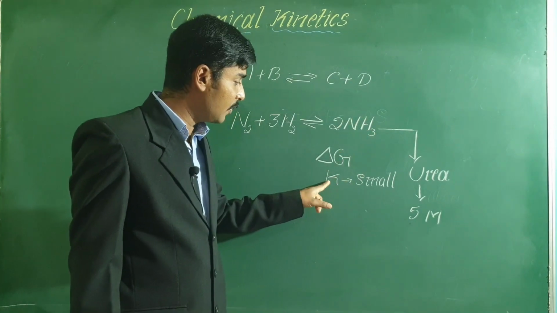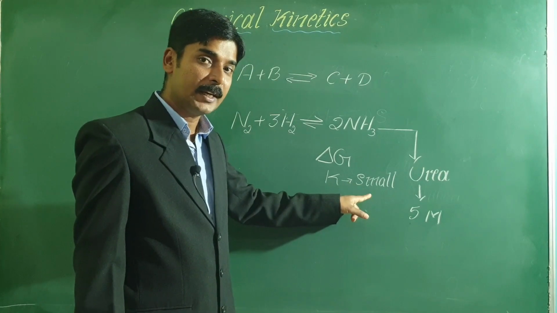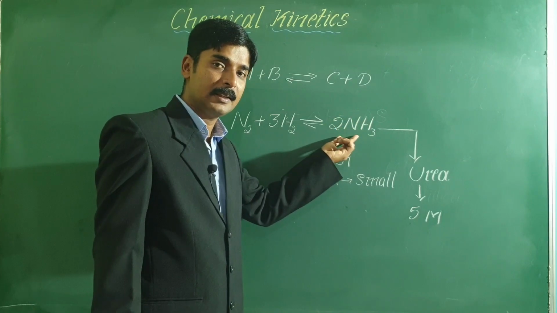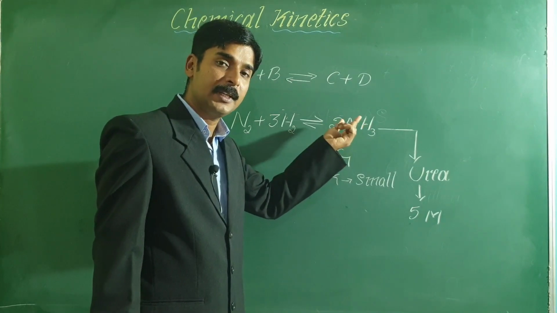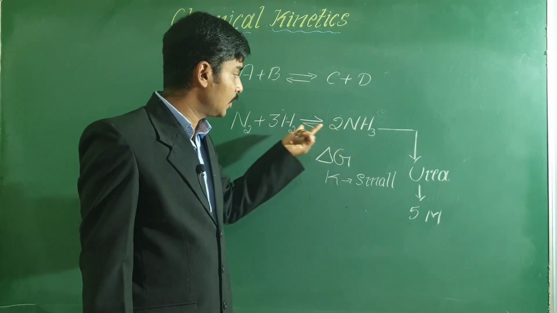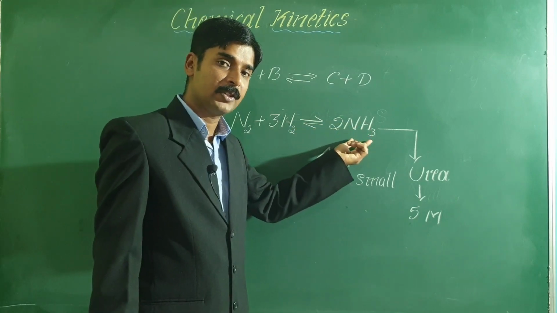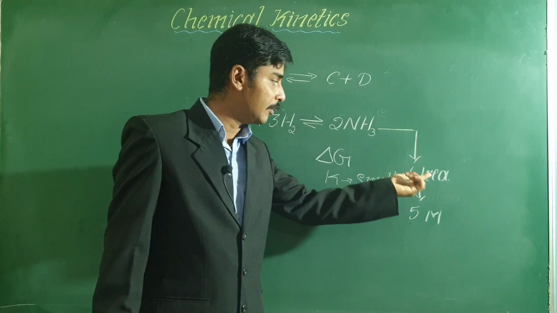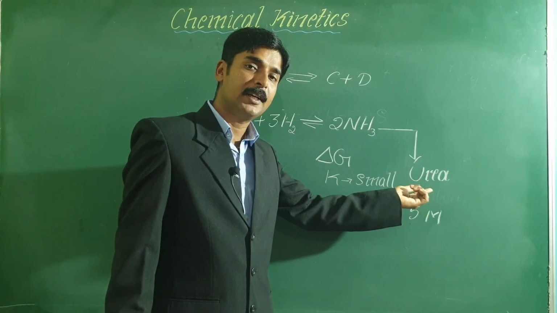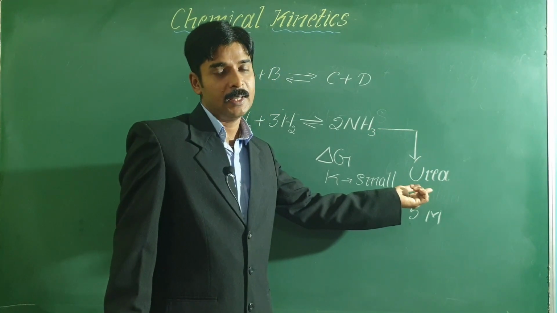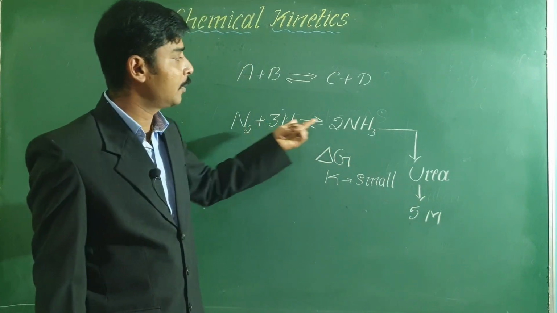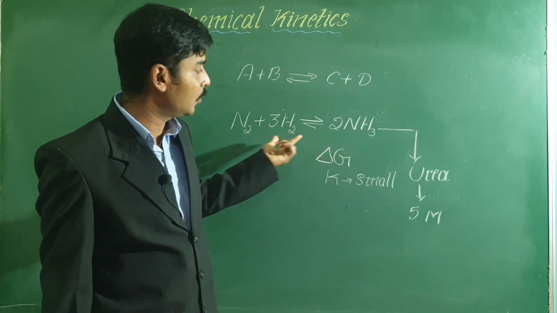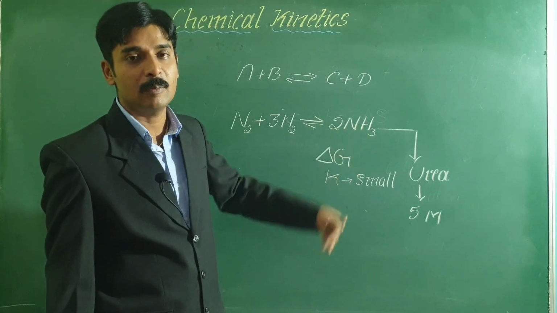But from the value of K, you know that the formation of ammonia is very less. The yield of ammonia is very less. If you are not able to manufacture a high yield of ammonia, then you will not be able to manufacture 5 million tons of urea every year. Then how to maximize the yield of ammonia? How to increase the yield of ammonia?